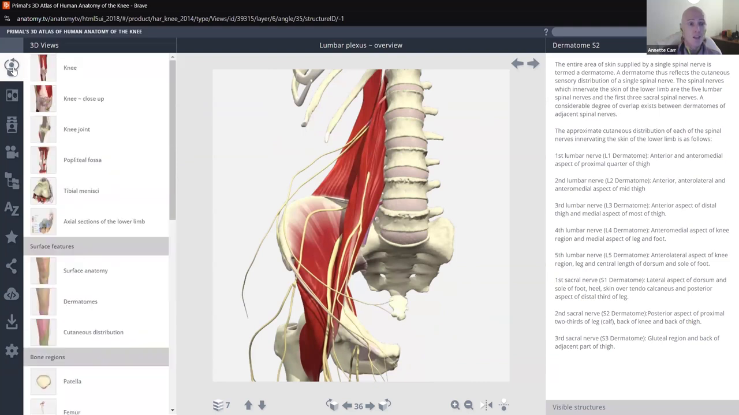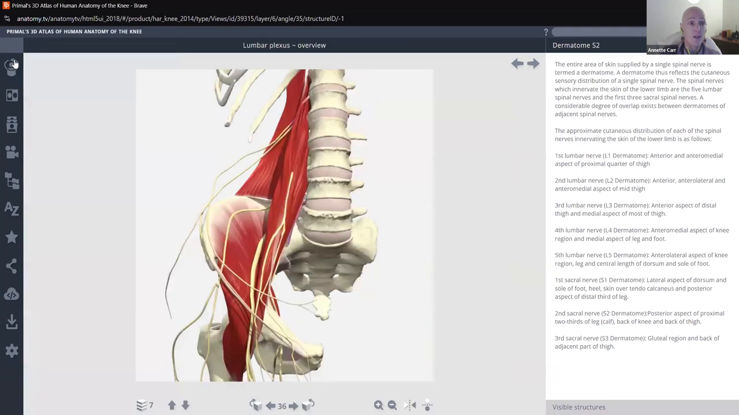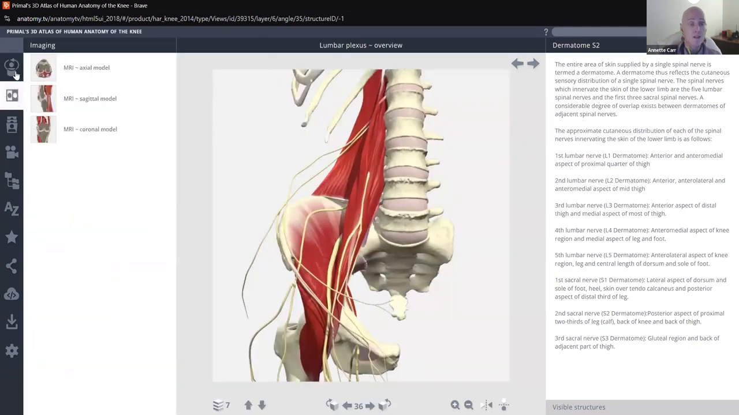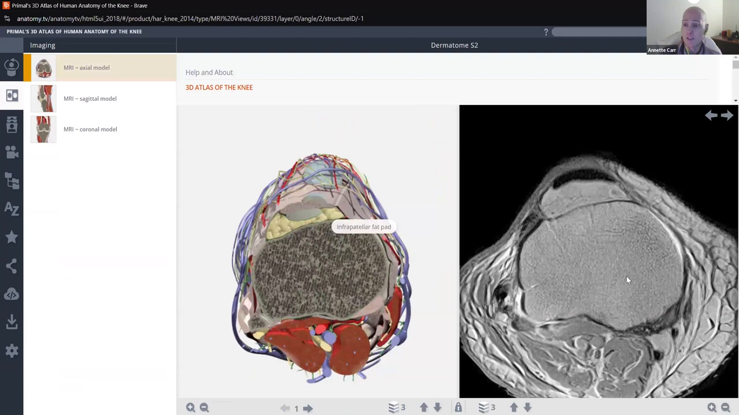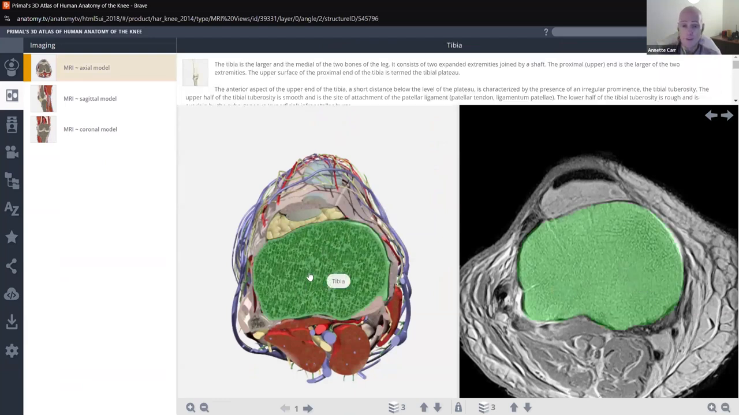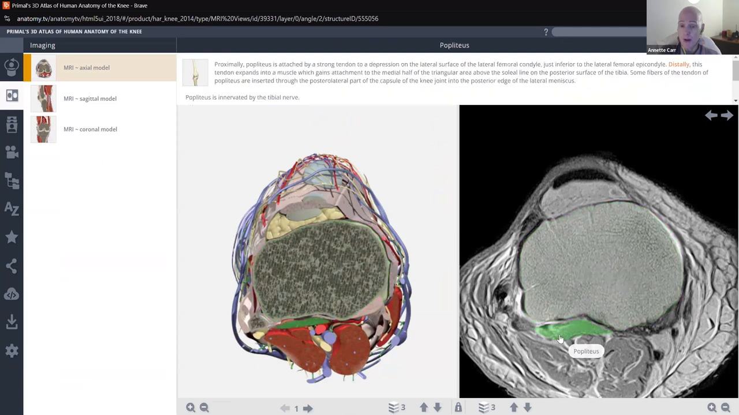Okay, so if you go up here on the top, that's the 3D views. If you go down here on the left-hand side, imaging. So if you want to look at this through the view of an MRI, you can do that. We have 3 views. We have the axial, sagittal, and coronal. So if I click on the axial mode, this is a view of an MRI, what a knee looks like. And you have your model on the left-hand side here. So you can click between the MRI to see how things look on the MRI versus how they look on the model.